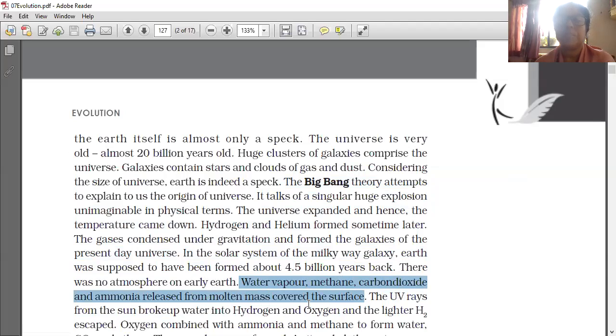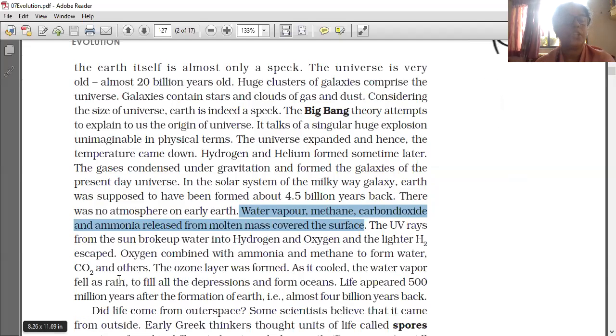The UV rays from the sun broke up water into hydrogen and oxygen and the lighter H2 escaped. Oxygen combined with ammonia and methane to form water, carbon dioxide and others. The ozone layer was formed. As it cooled, the water vapor fell as rain to fill all the depressions and form oceans. Life appeared 500 million years after the formation of Earth, that is almost 4 billion years back.